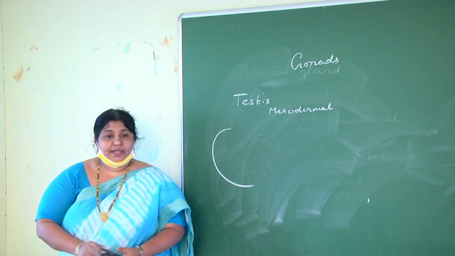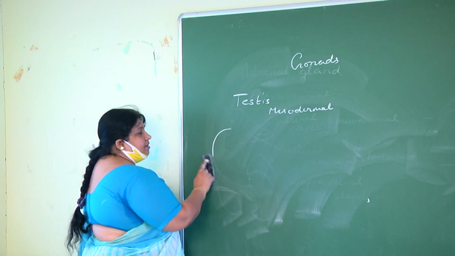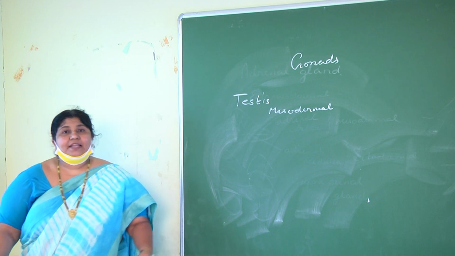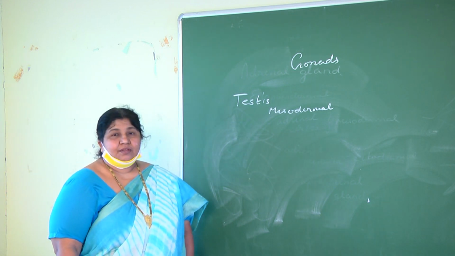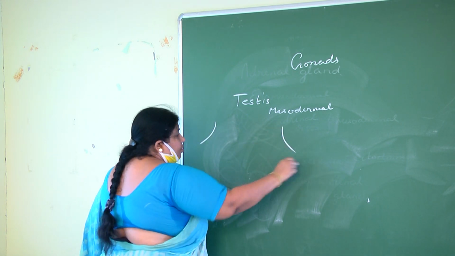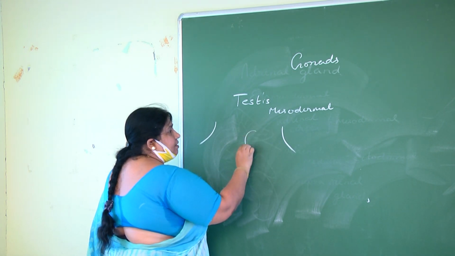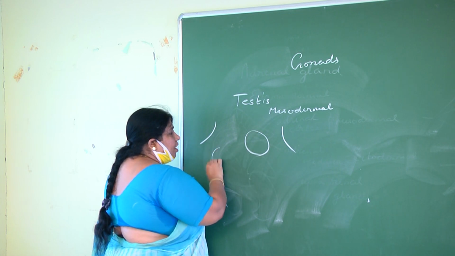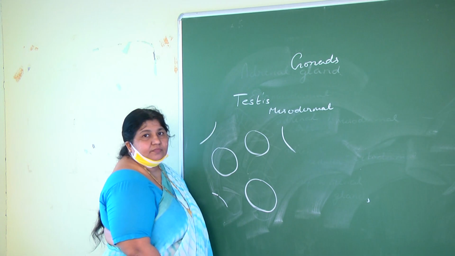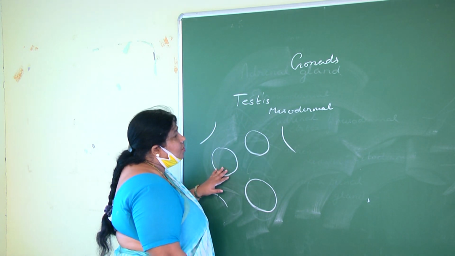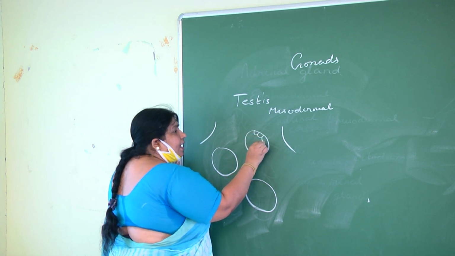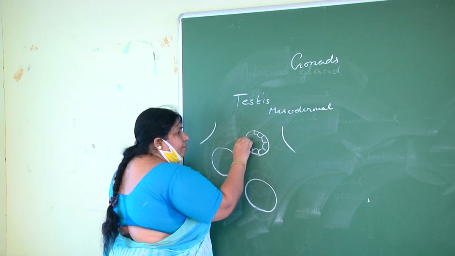Like in kidneys, nephrons are the units. In the brain, neurons are the units. In the liver, hepatic lobules are the units. In the testis, seminiferous tubules are the units. Each testicular lobule may show 1 to 3 seminiferous tubules. These seminiferous tubules are the units of the testis, which are lined by germinal epithelium.